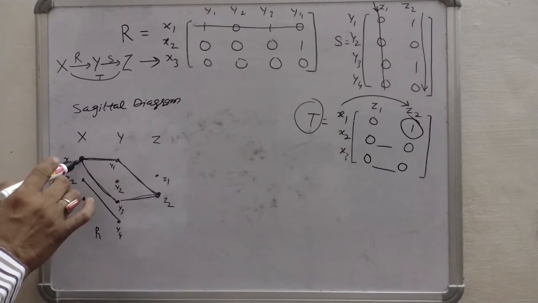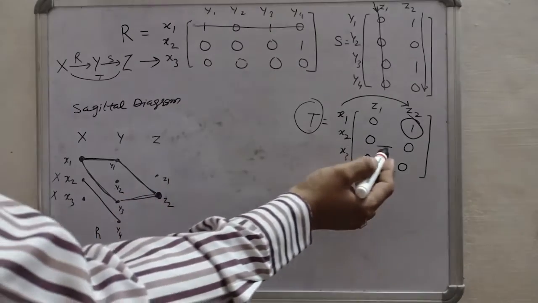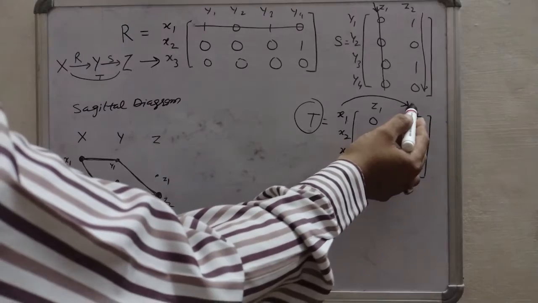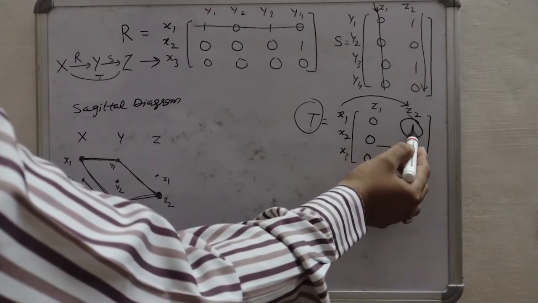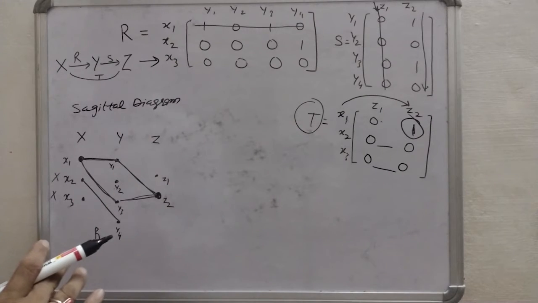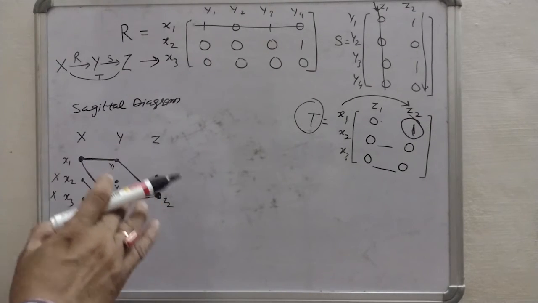So here also we can see that x1 and z2 are related, and we are getting the membership value of x1 and z2 as 1 and the rest are zeros. So in this way we can calculate the Max-Min composition.